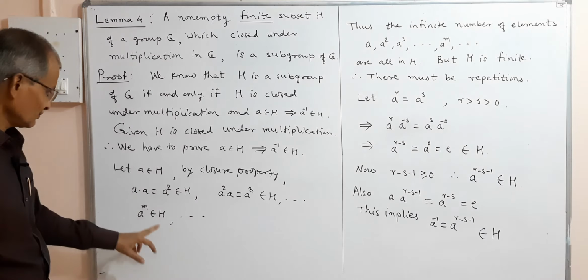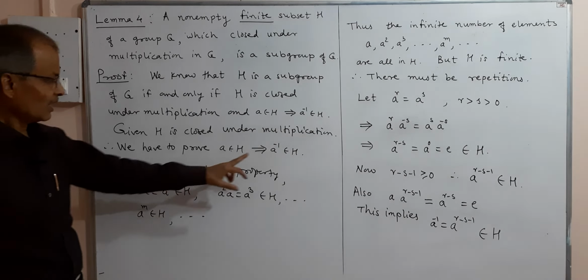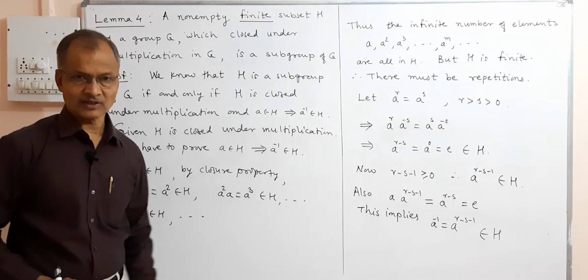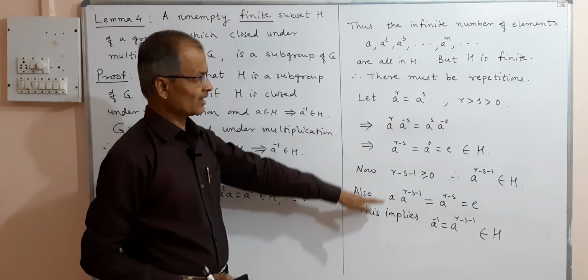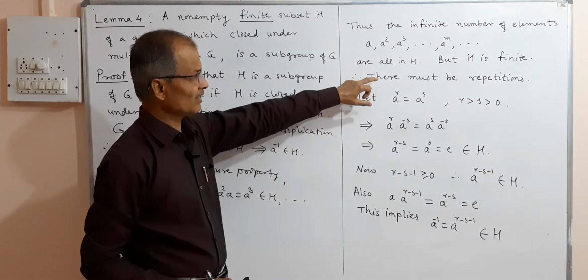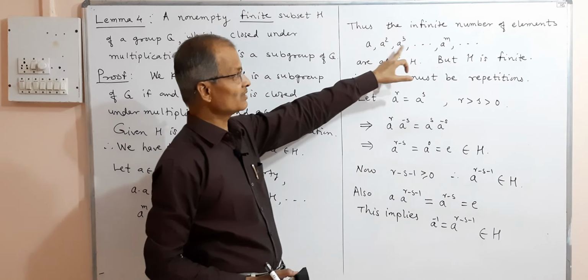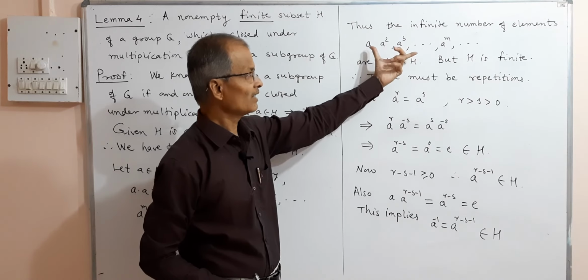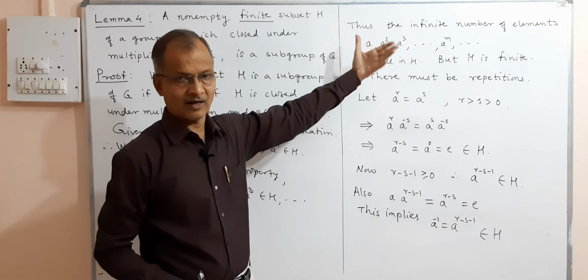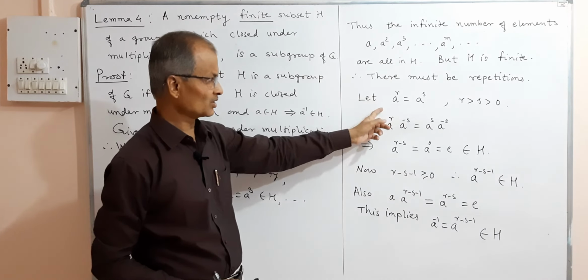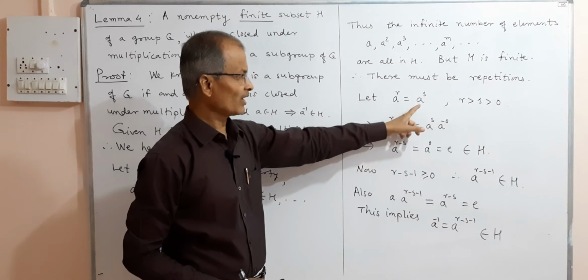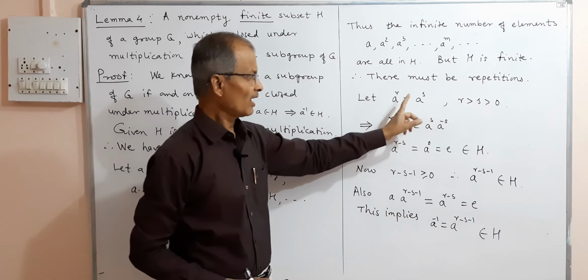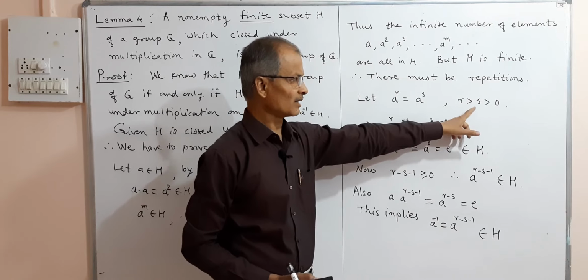We started with a belongs to H and we have proved a inverse belongs to H. So simple laws of indices we have used, and these powers must be repeated because H is finite and this collection is infinite, and that is possible only if repetitions are there. Therefore we assume these two are equal, with the assumption r is greater than s.